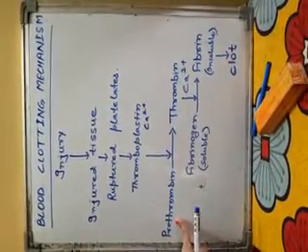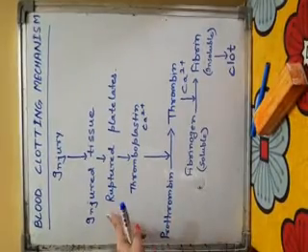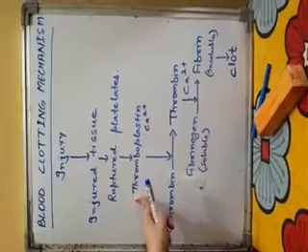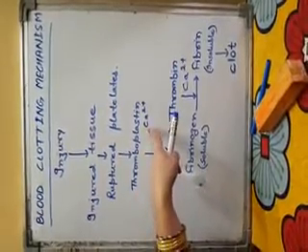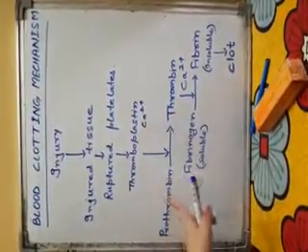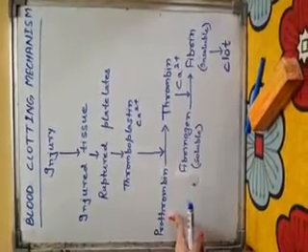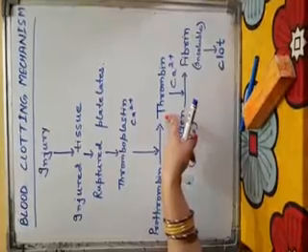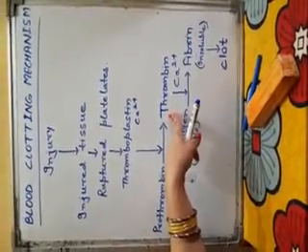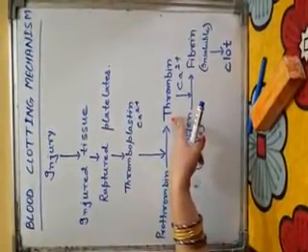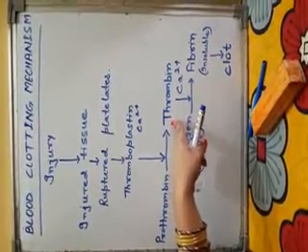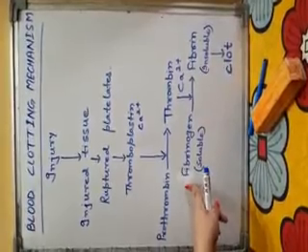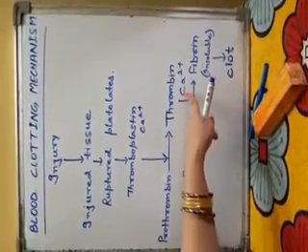So after injury, ruptured platelets release thromboplastin, which in presence of calcium ion acts on prothrombin and converts it into thrombin. Thrombin acts on a soluble plasma protein called fibrinogen in presence of calcium ion.